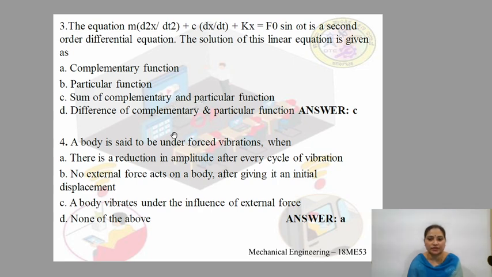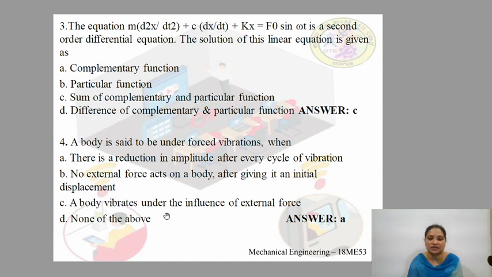Coming to the fourth question: a body is said to be under forced vibrations when, the options given are, there is a reduction in amplitude after every cycle of vibration, no external force acts on a body after giving it an initial displacement, a body vibrates under the influence of external force, none of the above. When do we call that the body is under forced vibration?